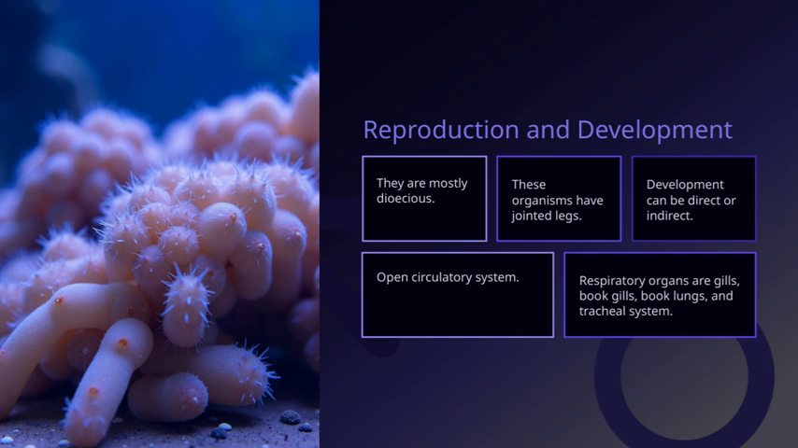Additionally, they are mostly dioecious, so individuals are either male or female, which influences their reproductive strategies. Speaking of reproduction and development, these processes are essential for their survival and evolutionary success. The way they develop can vary greatly, but understanding these key points helps us appreciate the diversity and adaptability of these creatures. All of these features tie back to the overall theme of how these organisms have evolved specialized structures and reproductive methods to thrive in their environments.